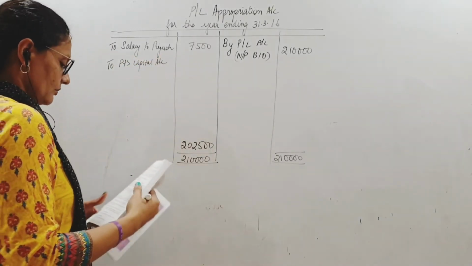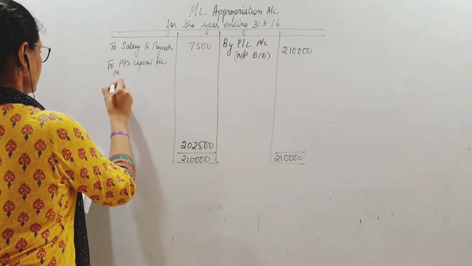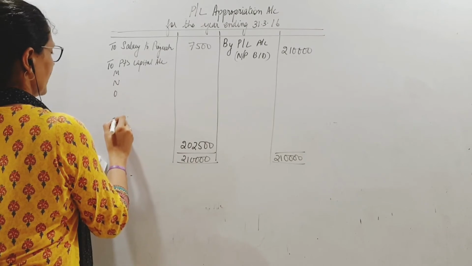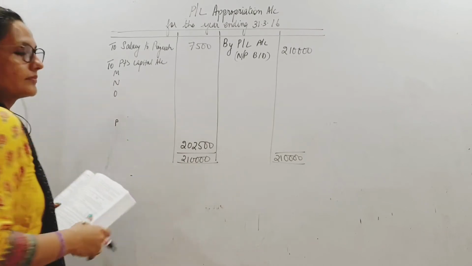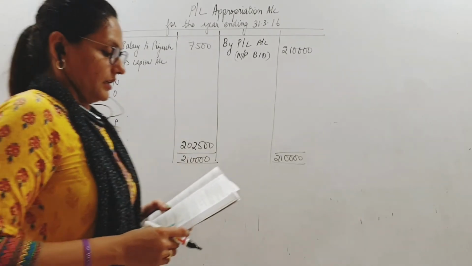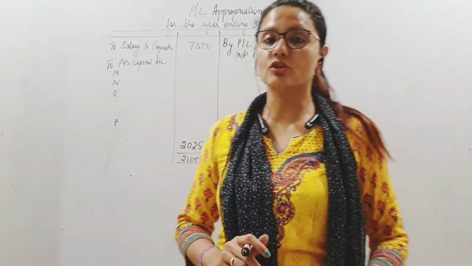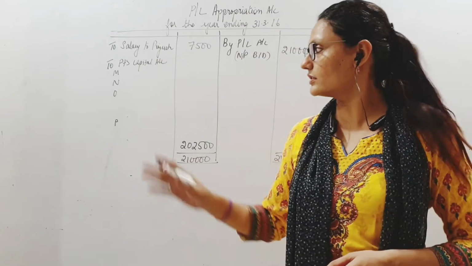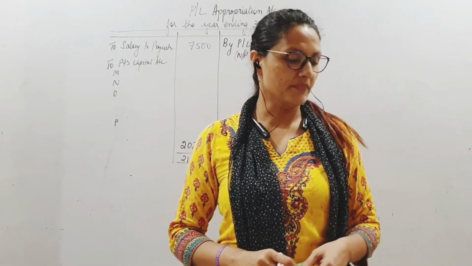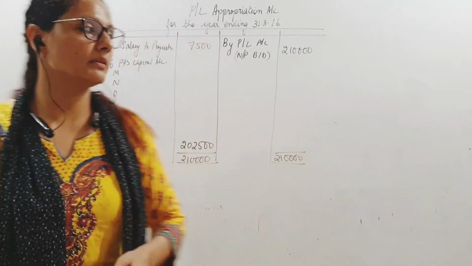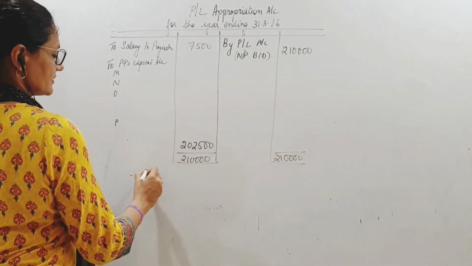We have Mohan, Naresh, Om and Piyush. Fine. Now this divisible profit will of course be distributed in the new ratio, which is 5:4:4:2. Total being 15.